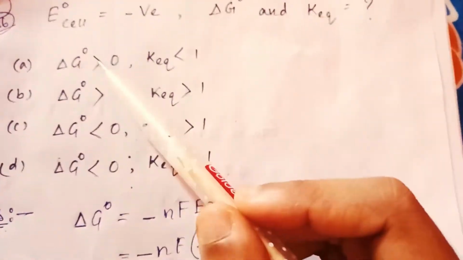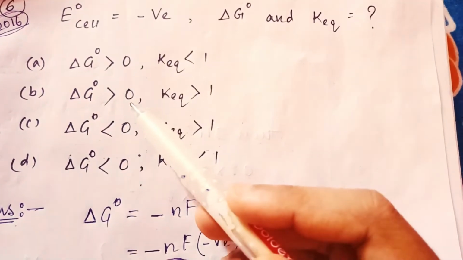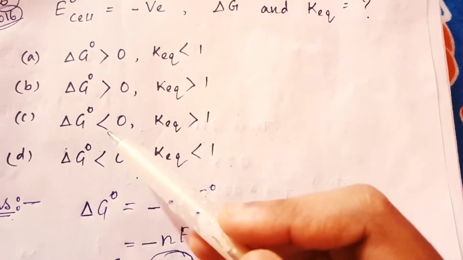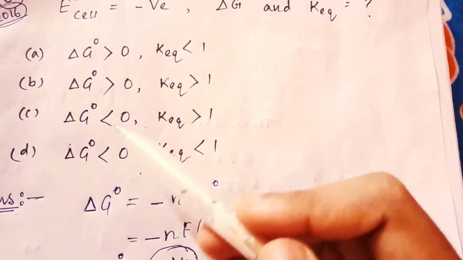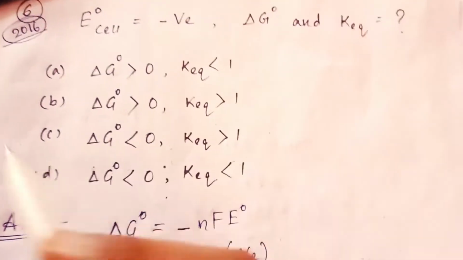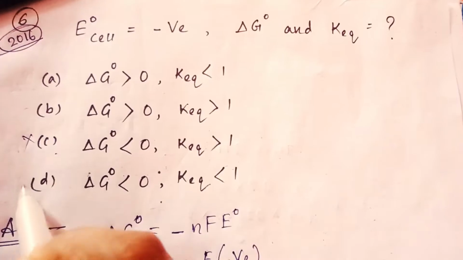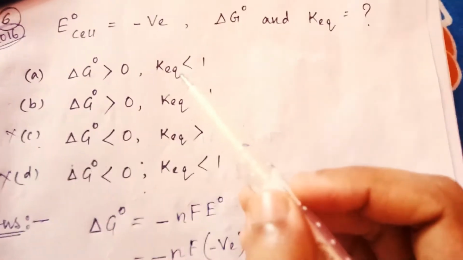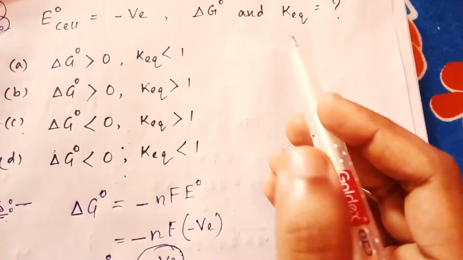So now see the option. Here it is greater than 0. It is also greater than 0. But in these two, these are less than 0. So these two are false. Now let's find out the K equilibrium value.